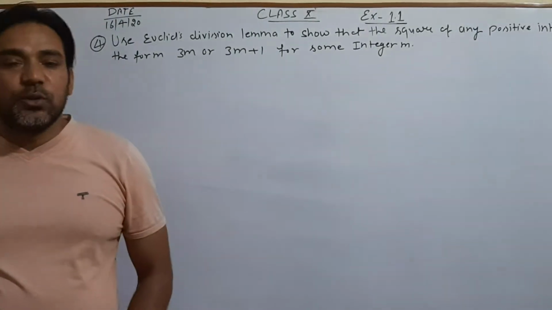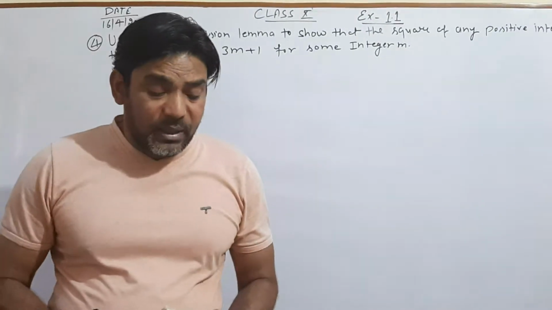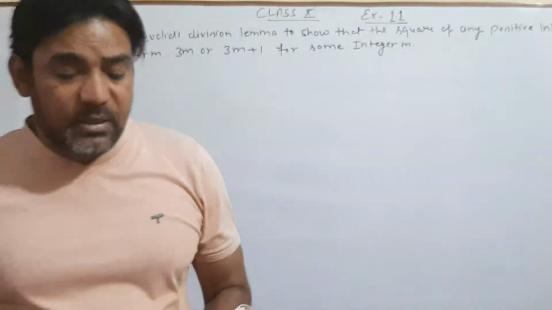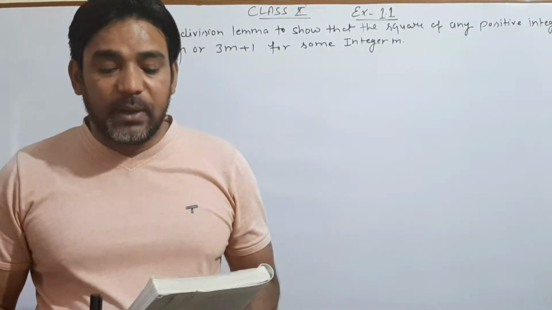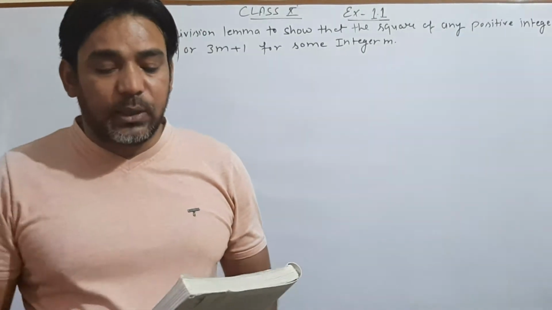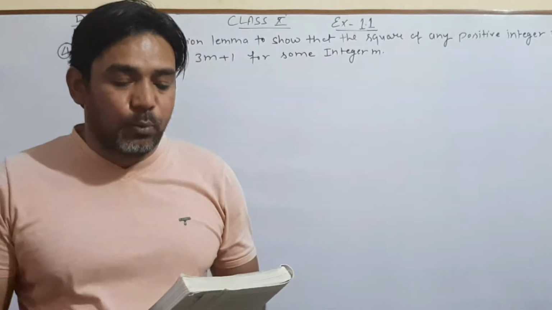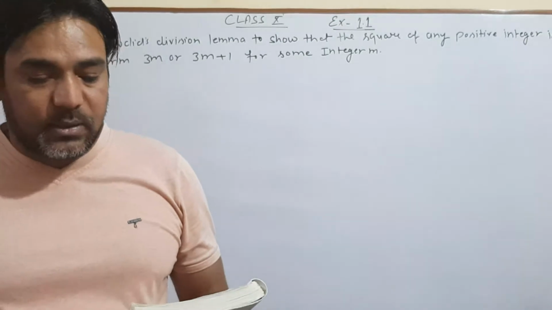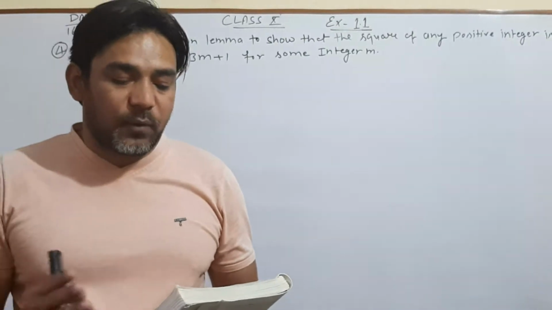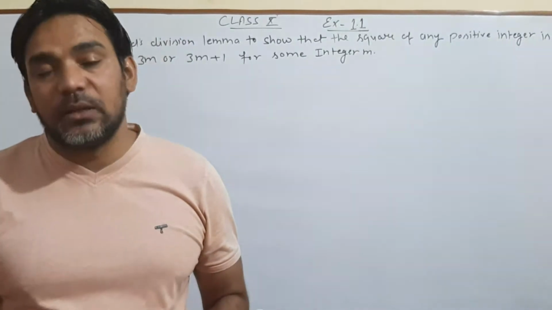So first we have to read question number 3. An army contingent of 616 members is to march behind an army band of 32 members in a parade. The two groups are to march in the same number of columns. What is the maximum number of columns in which they can march?